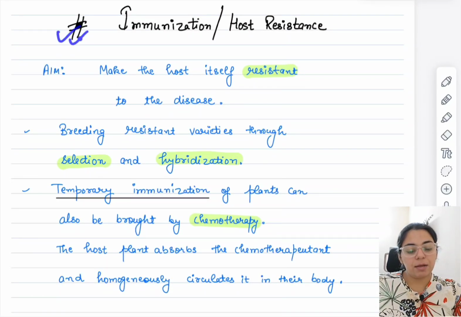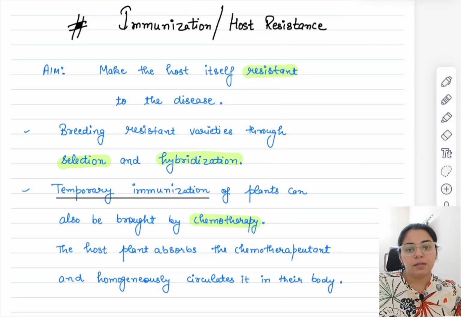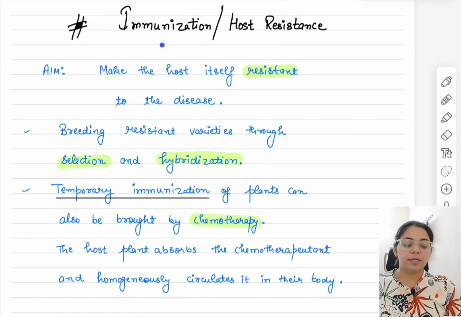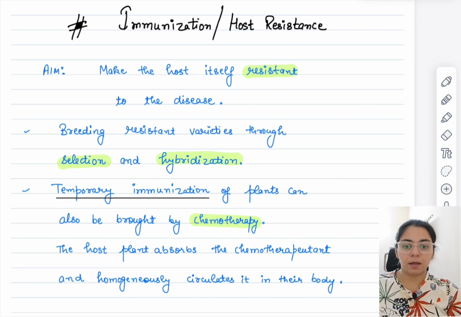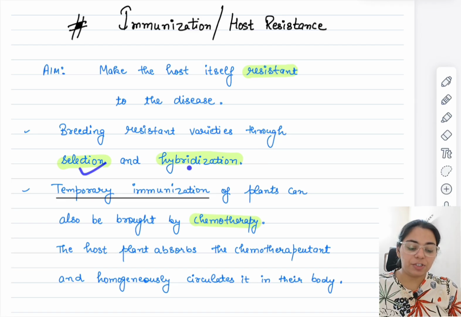And the third measure comes as immunization or host resistance. We have already discussed sowing of resistant varieties. The seeds that are being introduced into the field are resistant, and such immunity or resistance can help in plant disease control measures. So breeding resistant varieties through selection and hybridization, these are the methods of breeding. And then there can also be temporary immunization. Among temporary immunization, one thing that comes is chemotherapy.